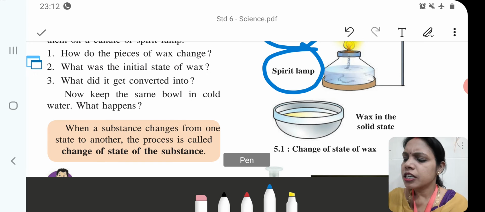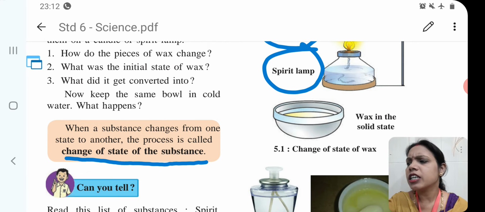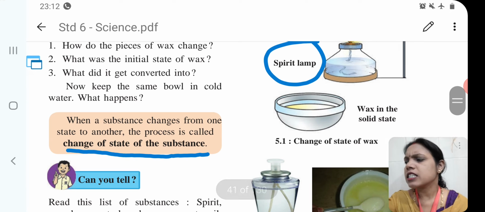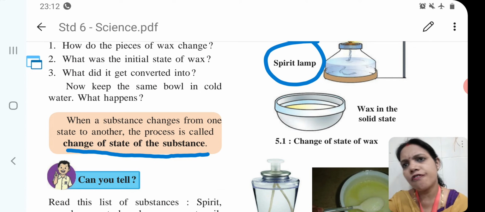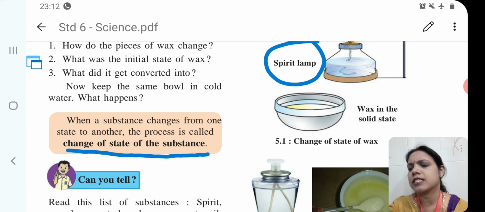So, children, now the liquid state of wax will convert into solid state of wax. This is change of state of wax. That is change of state of substance.